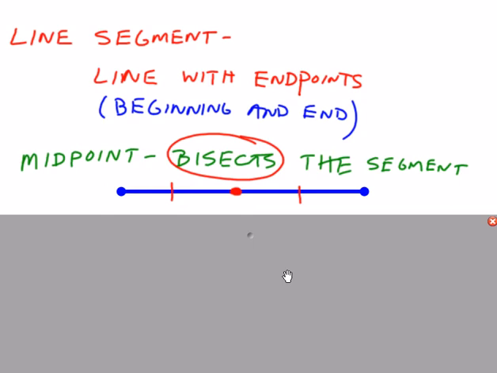These slashes that we see on the segment here in red, those symbols mean that each part on the left and right side of the red point are the same in distance, what's called congruent.